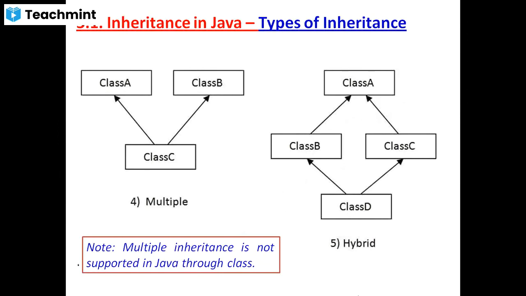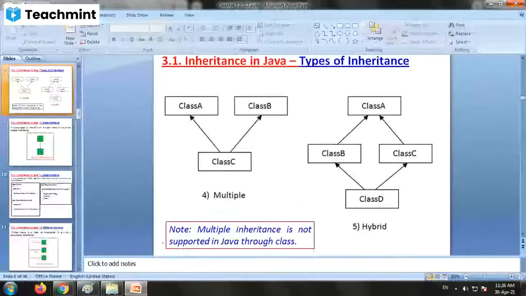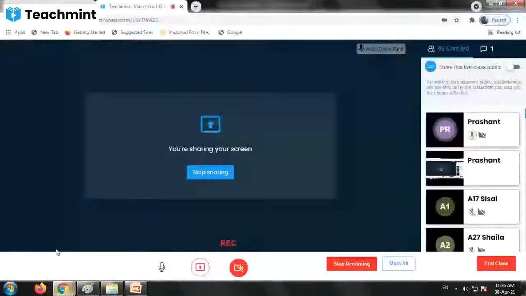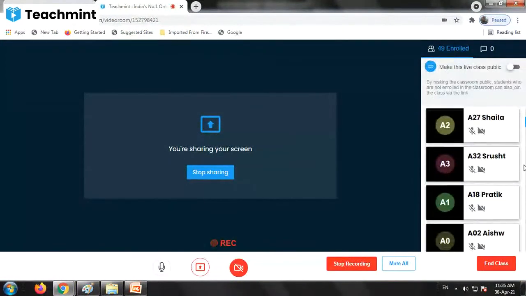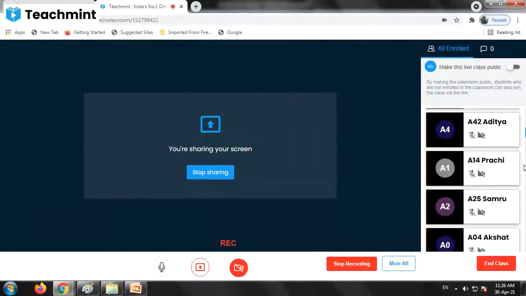Okay. Any doubt up to this? Any doubt from both sides? Aditya 42, 55 Nilesh, 71 Vaibhav, 70 Tushar. Any doubt? Everyone understood?